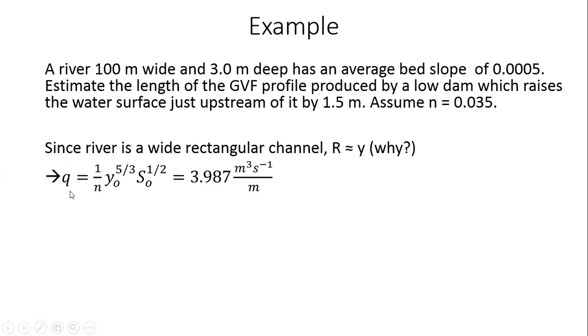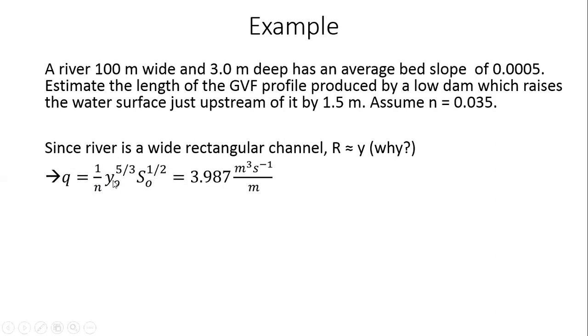If I divide that by capital B, the width of the river, then I get small q, which is flow rate per unit width. And that A becomes B into Y naught divided by B. So Y naught into Y naught to the power 2 by 3, because R is approximately equal to Y, right? If you have questions on this, please let me know. So q is simply written this way: 1 by n, Y naught to the power 5 by 3, S naught to the power half.